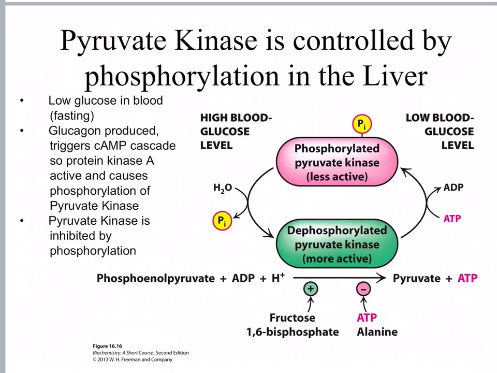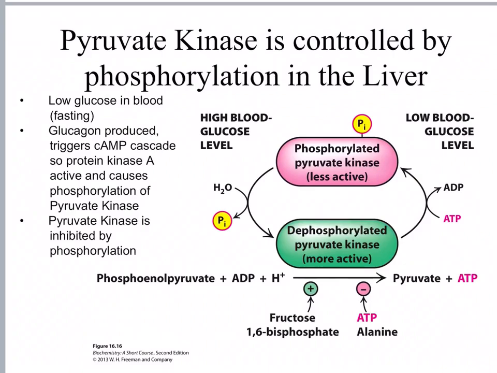So the M isoform is found in the muscle. The L isoenzyme is found in the liver, L for liver. So the liver pyruvate kinase can be phosphorylated, and the phosphoryl group slows down the enzyme, inhibits the enzyme. I kind of think about that as, like, let's pretend that the phosphoryl group is attached right by the active site. So the phosphoryl group inhibits the substrate from getting into its binding site, slowing down the activity of the enzyme.